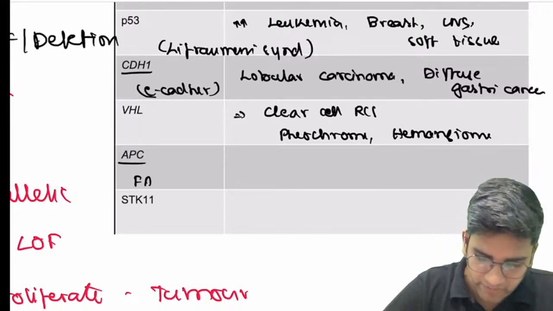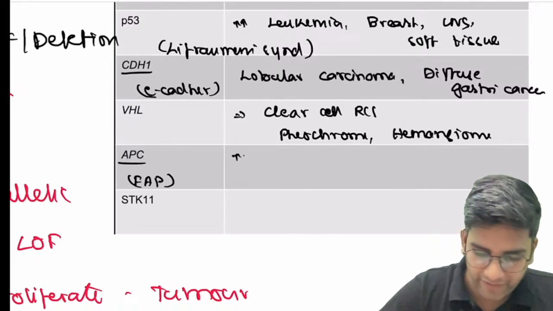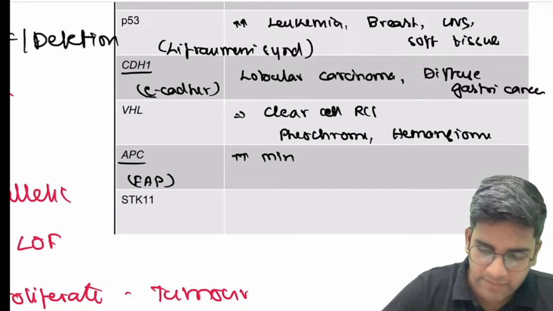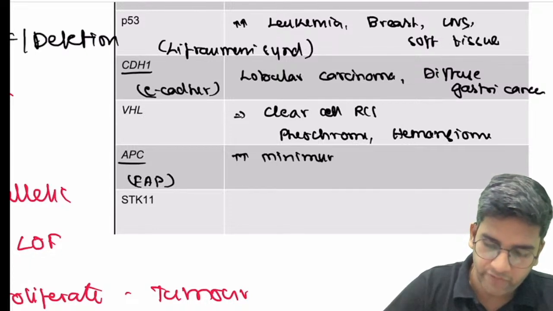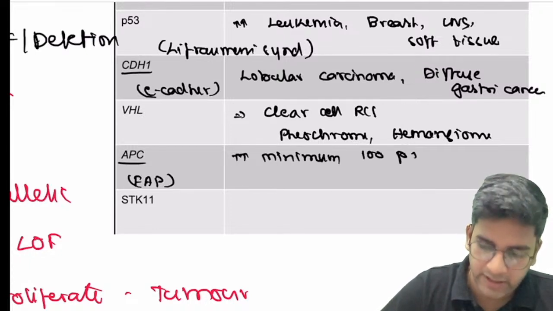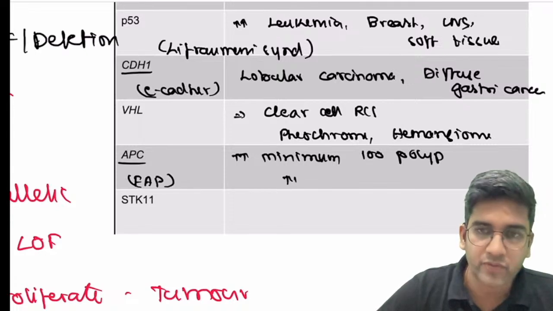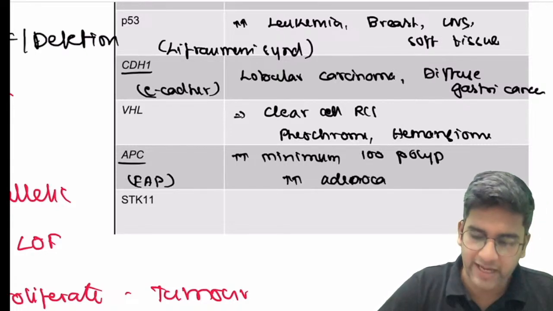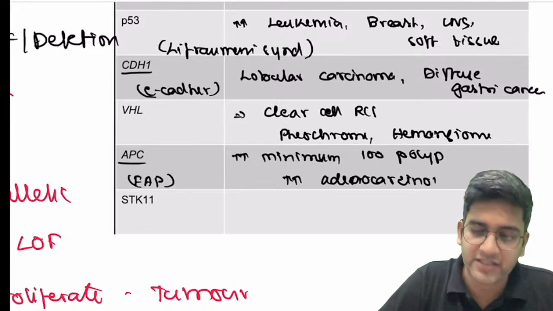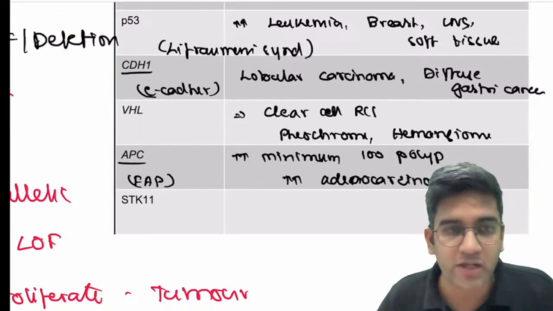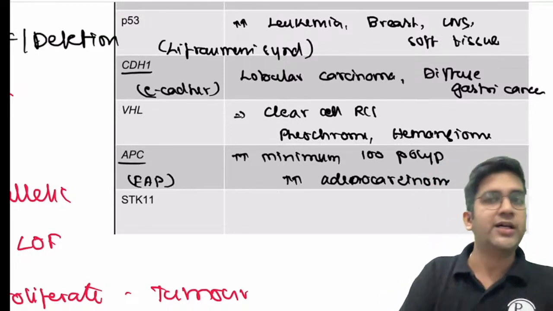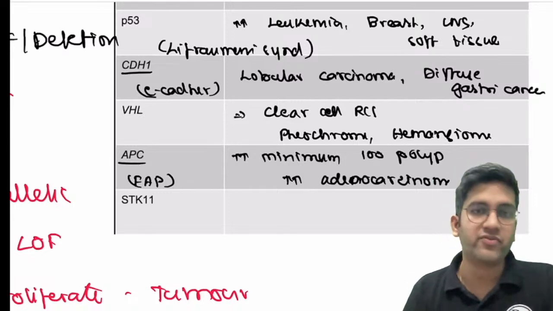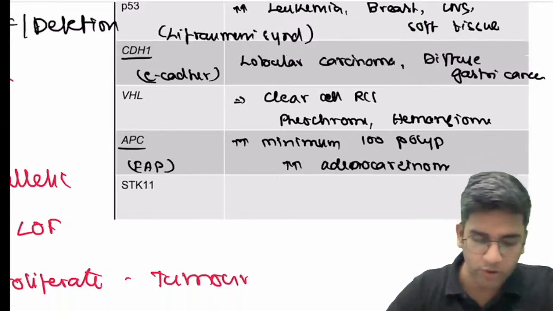APC, the syndrome is familial adenomatous polyposis. I'll have a minimum of 100 polyps in the intestine, and obviously it will increase the risk of colonic adenocarcinoma. It goes without saying, when I have 100 polyps, colonic adenocarcinoma risk is definitely there. Again, if you want to add more marks, write about Gardner syndrome, write about Turcot variant, which are all variants of FAP. Fine.